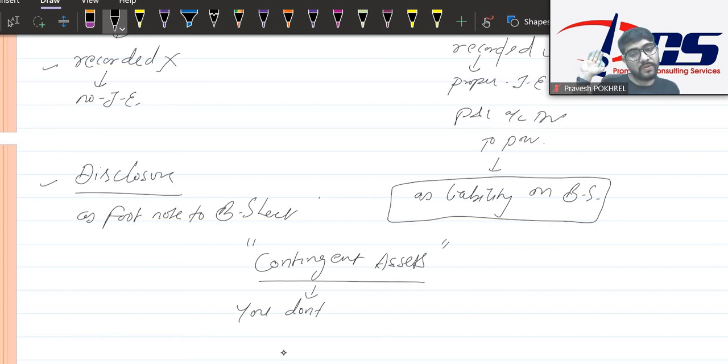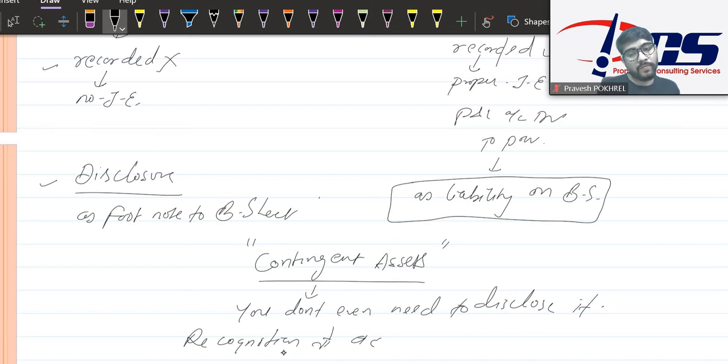Recognition is very far from the matter. We don't need to talk about contingent assets.